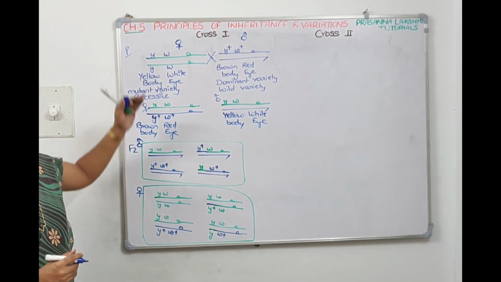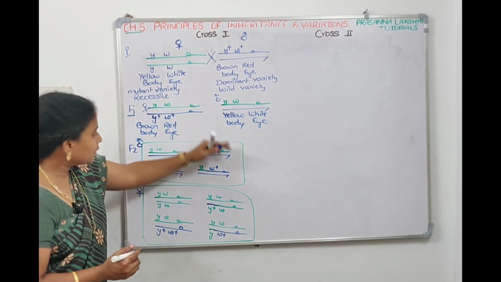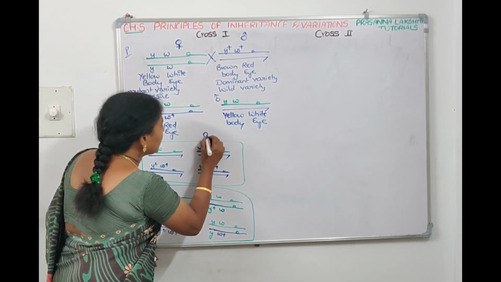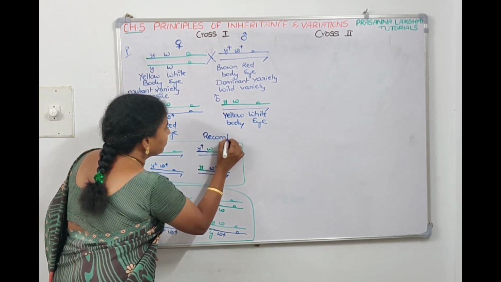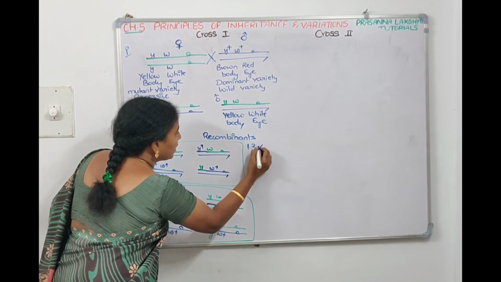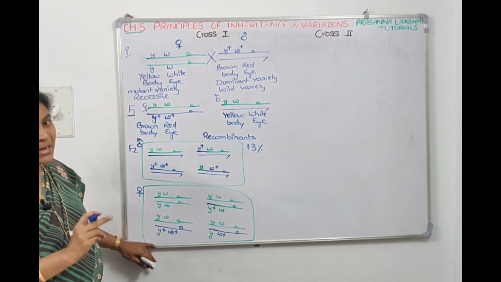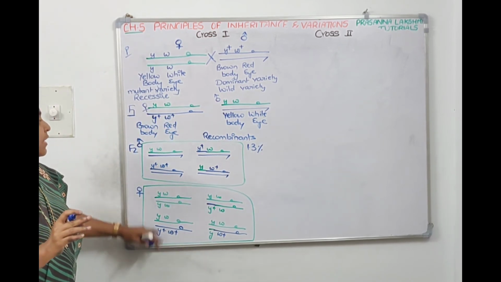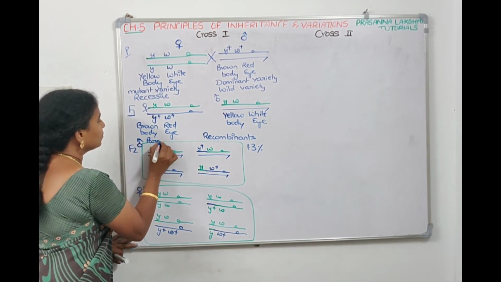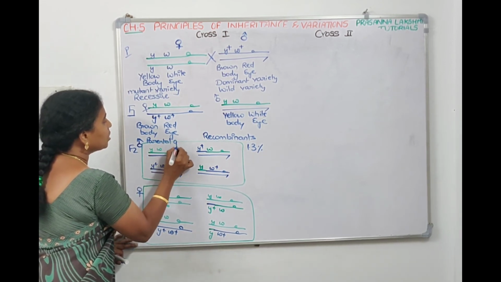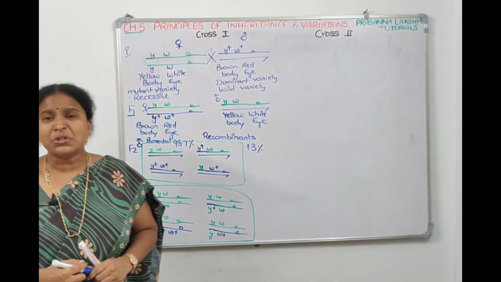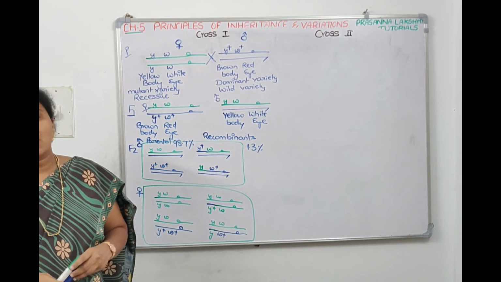Mendel saw when he conducted such a type of cross, now these 4 are recombinants, these 4 are parental, the recombination percentage he got was 1.3. Recombinants, he got how much percentage? 1.3. That means 100 minus 1.3, 98.7 are parental only. The parental combination he got 98.7.